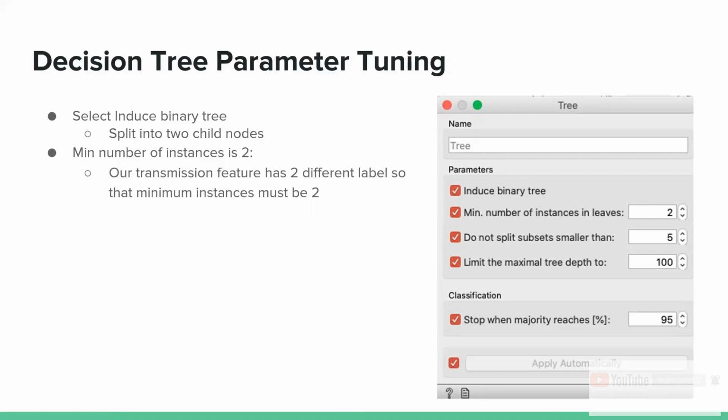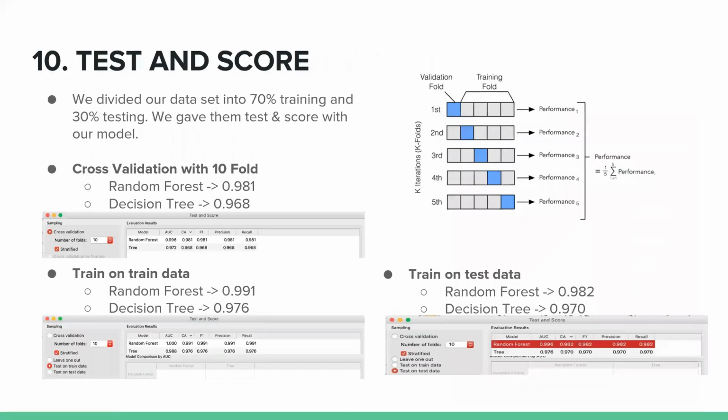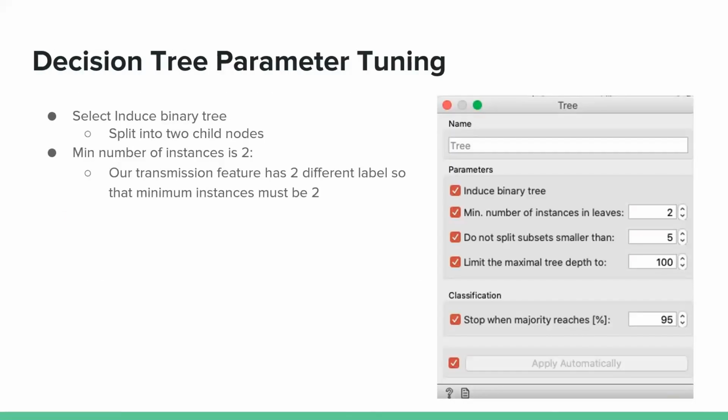And we didn't change it, because if we increase this value, it can cause overfitting, and this is the ideal value for our model. And limit the maximal tree depth limits the depth of the classification tree to the specified number of node levels. And we stop when the majority reaches 95%. This is our parameter tuning for the decision tree model.